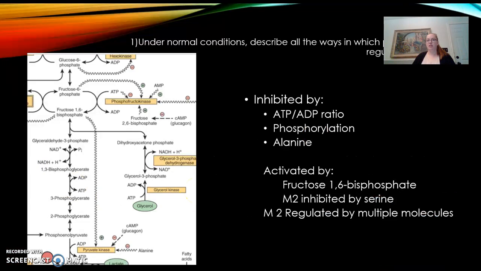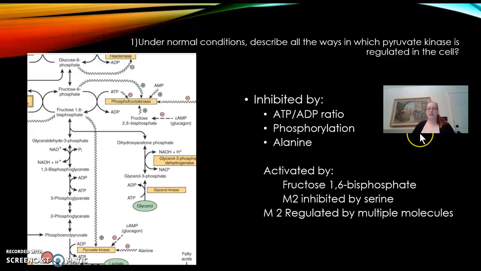So the first question is, under normal conditions, describe all the ways in which pyruvate kinase is regulated in the cell. So first of all, pyruvate kinase is regulated by ATP. When a cell has a high ratio of ATP to ADP, the cell no longer needs to use glycolysis to produce more ATP.